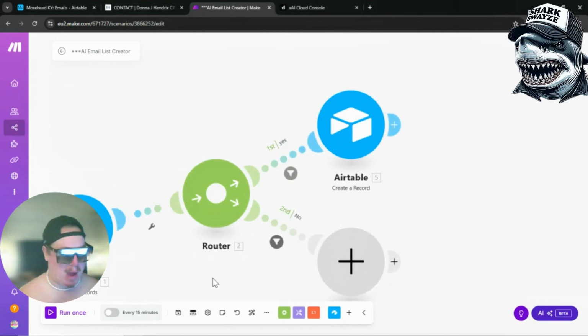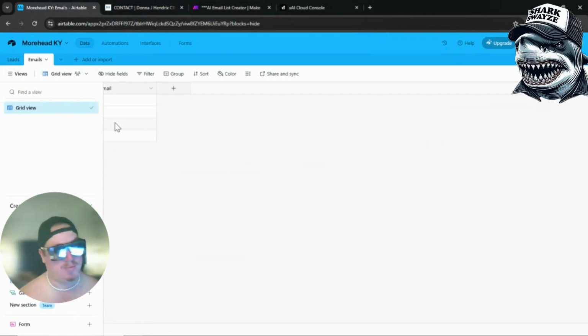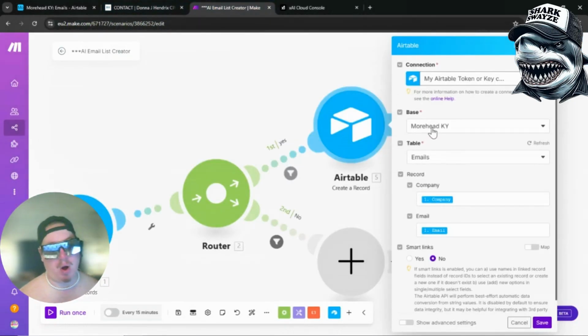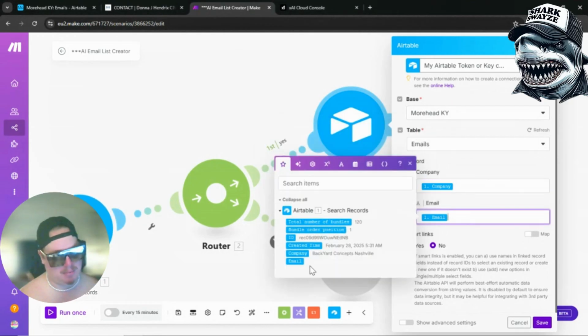Then you're going to add a router, and then on that first router, we're going to call it to another Airtable, create a record, right? And this is why we created this new sheet right here just for the emails. What we're going to do here is select our same base, but now our table is going to be our new emails that we just created in the company name and the email name.